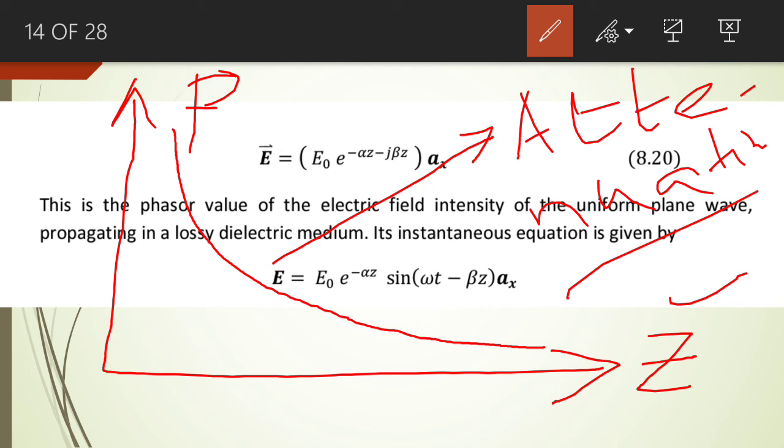So lossless medium is an ideal medium, and the attenuation of the wave does not take place in this particular medium, while a lossy medium is a practical medium. The attenuation of the signal takes place in this particular medium.